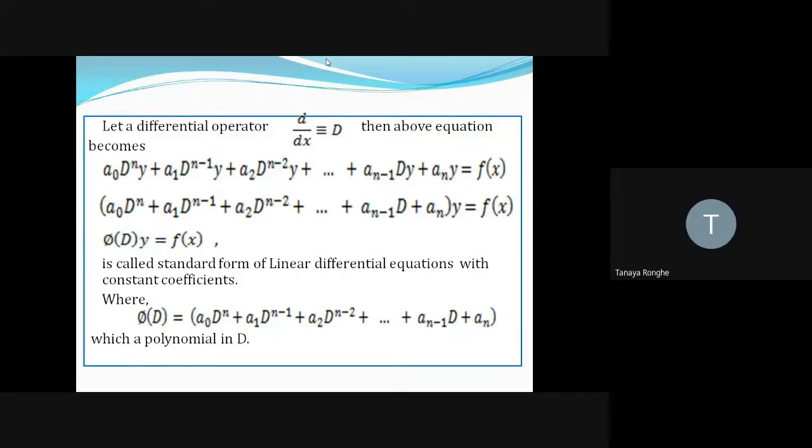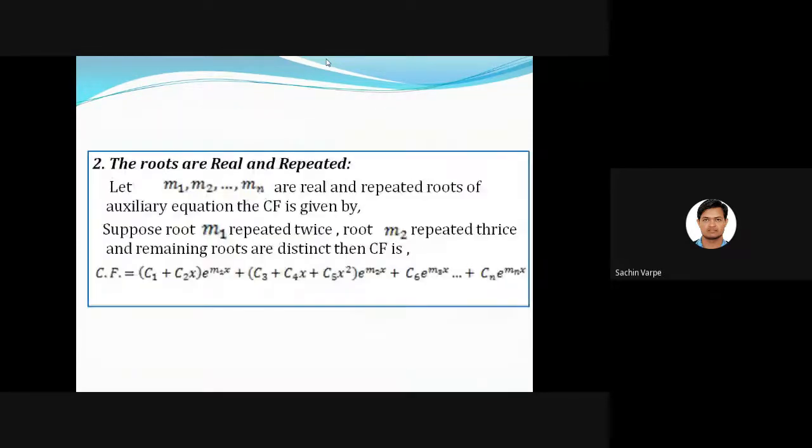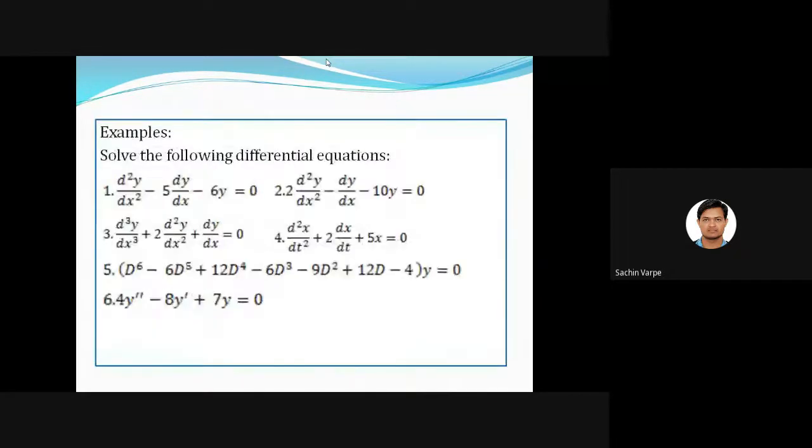We are finding a relationship which will satisfy that given condition. Really? Suppose conditions are not given. Just like, suppose, let me show you the differential equation. These are the differential equation: d2y by dx square minus 5 dy by dx minus 6y equal to 0. Isn't it? So there are no conditions along with the differential equation.